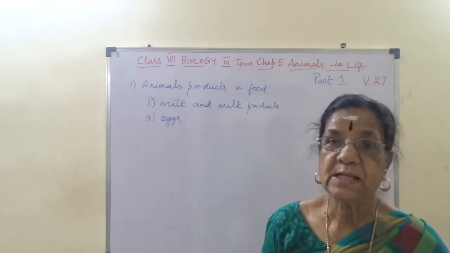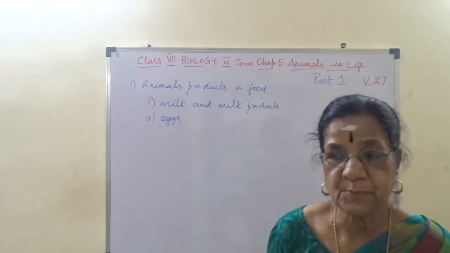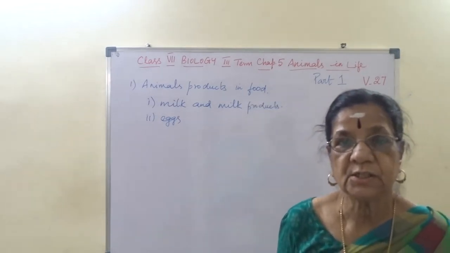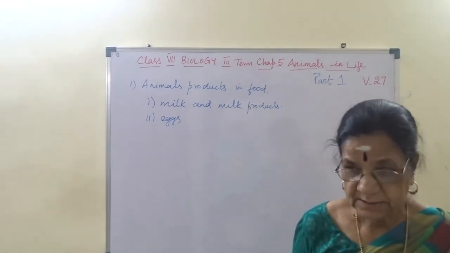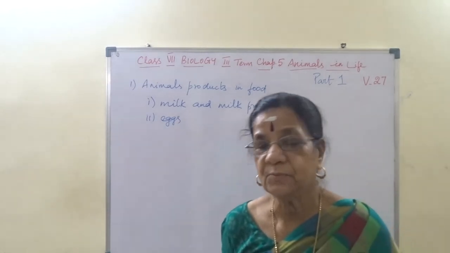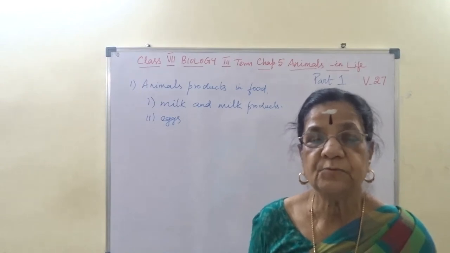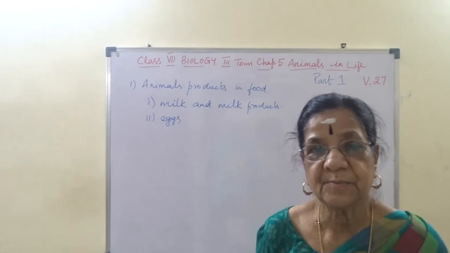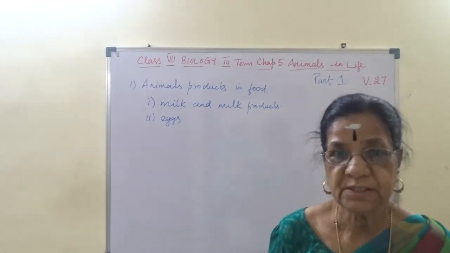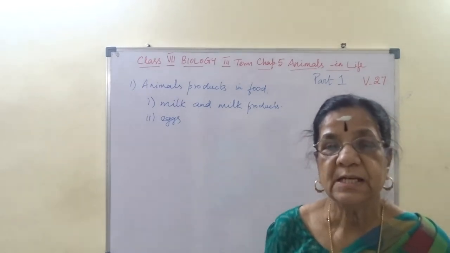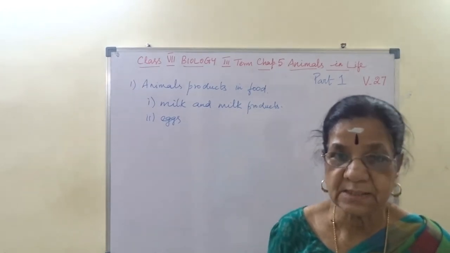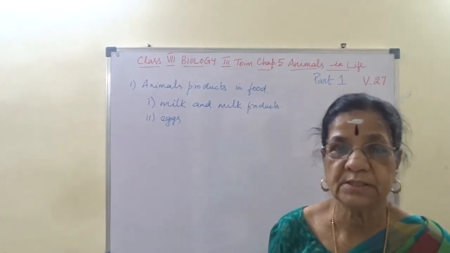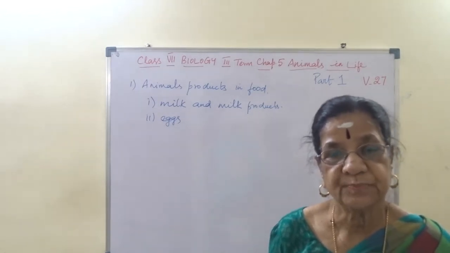In plants we find healthy seeds, right? To see whether a seed is healthy or not, again you take a beaker, put water, and put a handful of seeds, say for example chana or green gram. If you put the seeds in, good ones will sink at the bottom, whereas the rotten or damaged seeds will float in water. I hope you follow this.